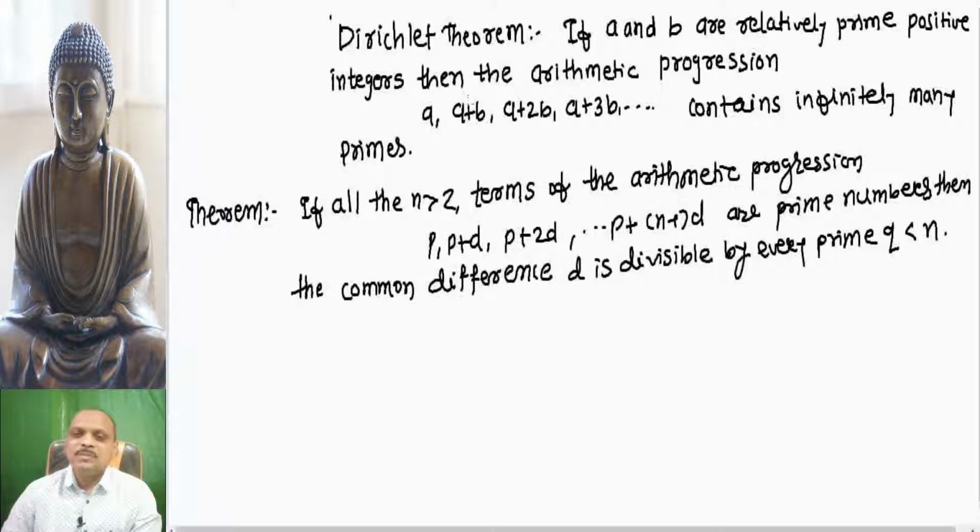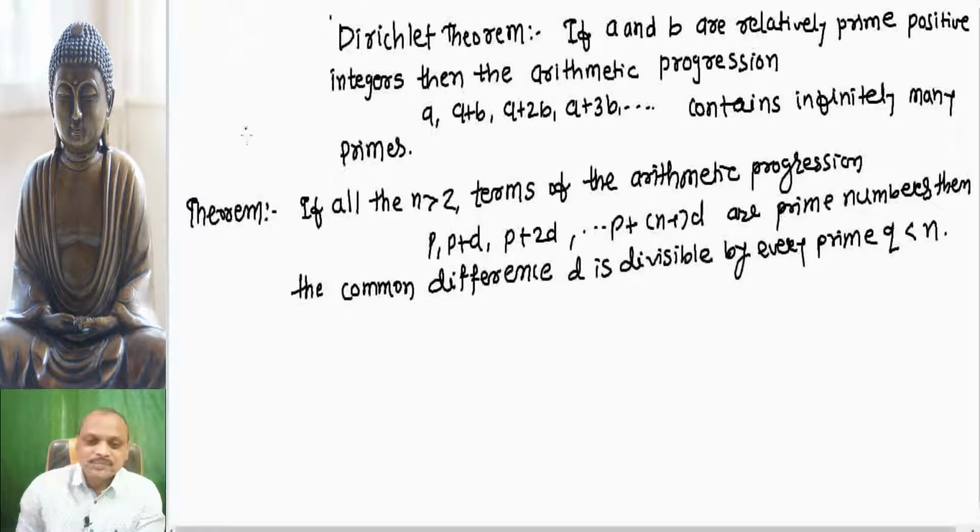The proof is very beautiful. We are using the method of contradiction once again to prove this theorem. Friends, you will enjoy the proof, and contradiction is one of the important techniques of proving theorems. In the previous videos on number theory, we have seen a number of theorems which we have proved by using the method of contradiction.